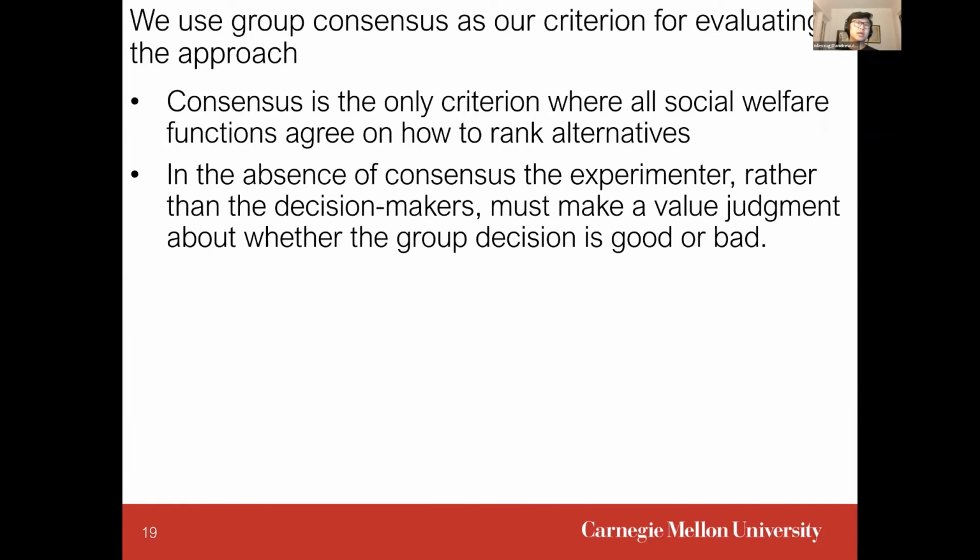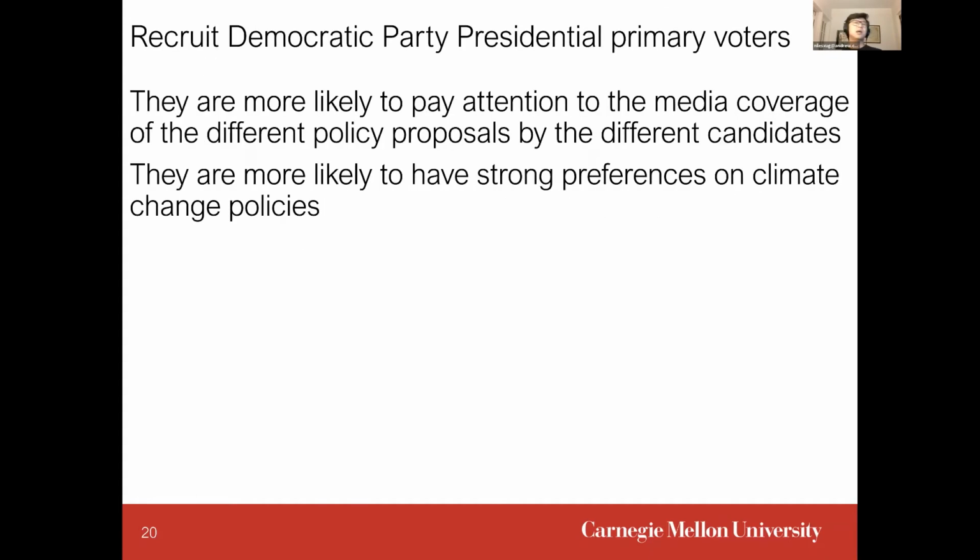And we are using the criterion of group consensus for evaluating this approach, because consensus is the only criterion where all social welfare functions agree on how to rank alternatives. Our participant pool are Pittsburgh residents who have identified that they're planning to vote or were voting in the Pennsylvania Democratic Party presidential primary. We chose that as our sample population because, A, they're more likely to pay attention to the media coverage of different climate change policy proposed by different presidential candidates, and also B, they're more likely to have stronger preferences on climate change policies.